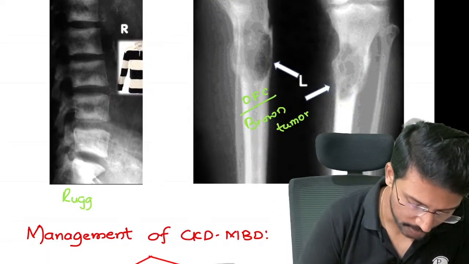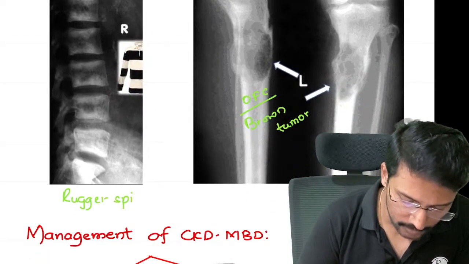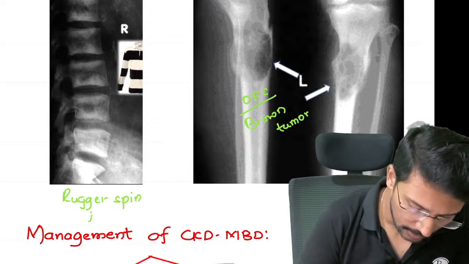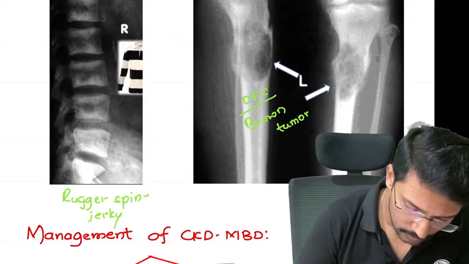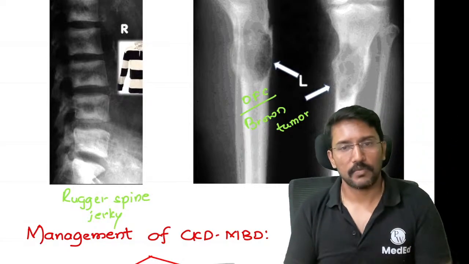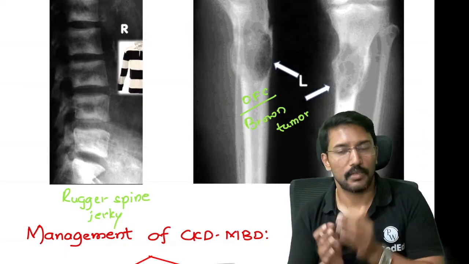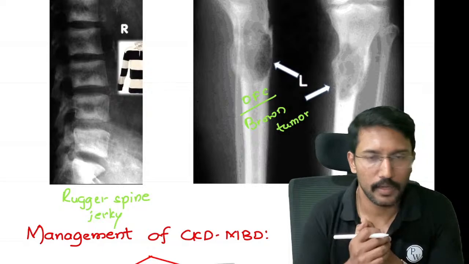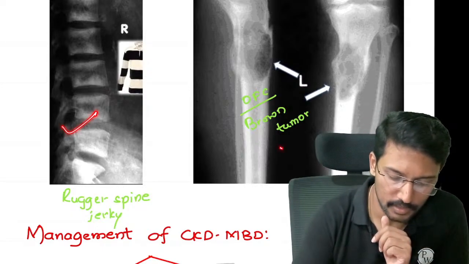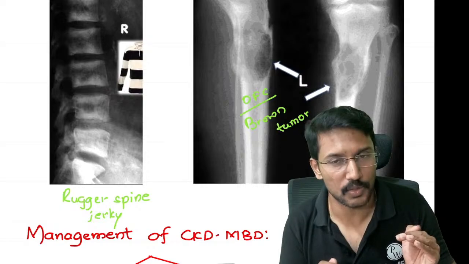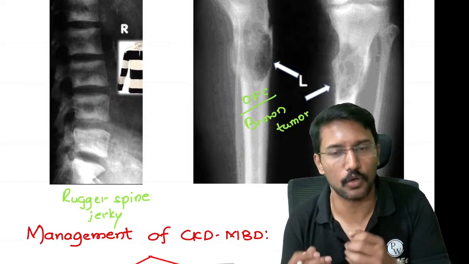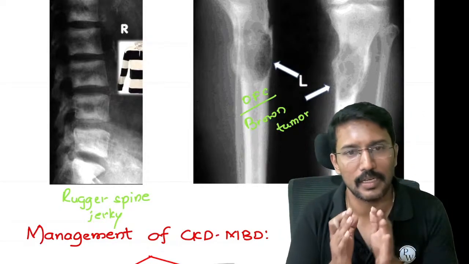Rugger jersey spine. They can ask you where these findings are seen, and they can also ask you by giving you a story of a patient with CKD and then giving this image, and then they will ask you what is the problem, right? So basically rugger jersey spine and osteitis fibrosa cystica are seen in any patient with secondary hyperparathyroidism, and one of the leading causes of secondary hyperparathyroidism is CKD.